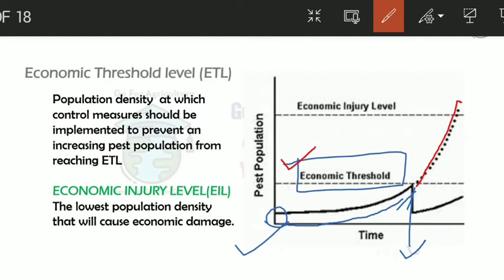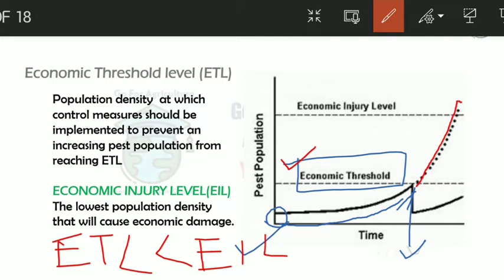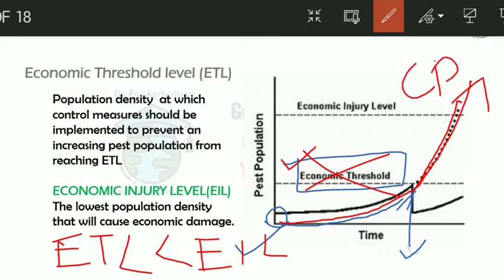Also, I say that the economic threshold level, ETL, is less than EIL. If you agree with it, yes, you're correct. If you didn't understand, let me explain. For instance, just remove the economic threshold level from the graph. What happens? The pest population starts increasing. Since there is no economic threshold level, we don't know when to apply the control measures. So it keeps increasing, and there will be a huge crop loss.